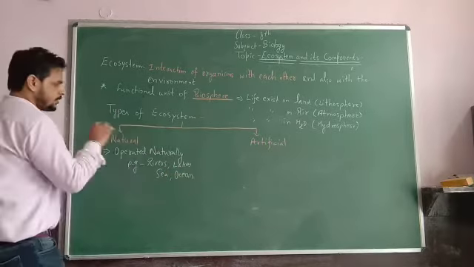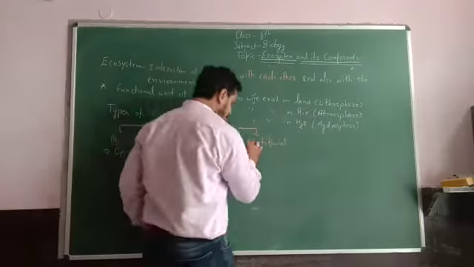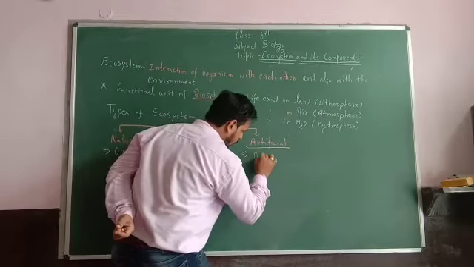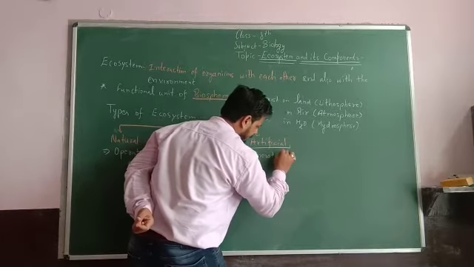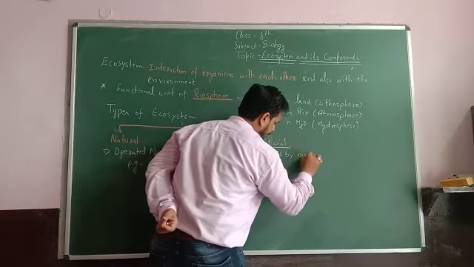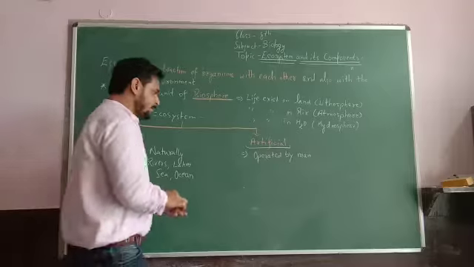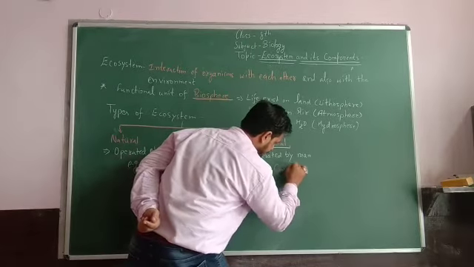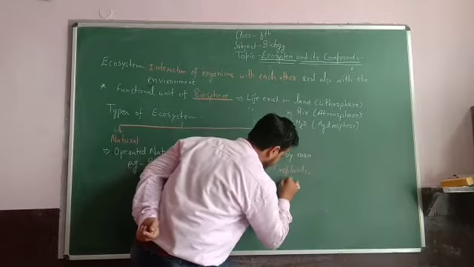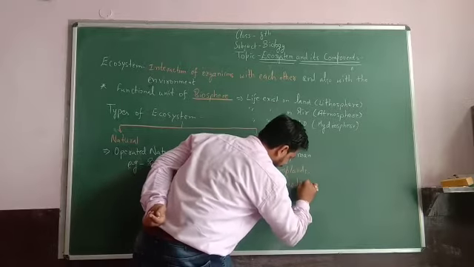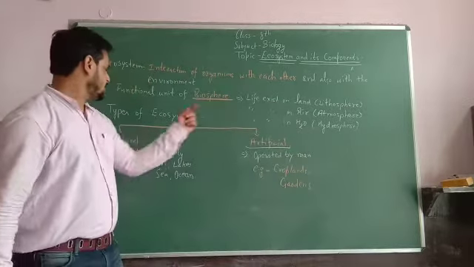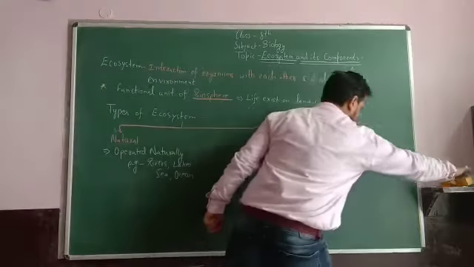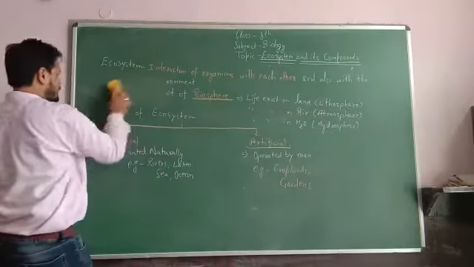All these are natural ecosystems. An artificial ecosystem is made or operated by man. Examples of artificial ecosystems are croplands and gardens. So these are the two types of ecosystem on the basis of habitat.